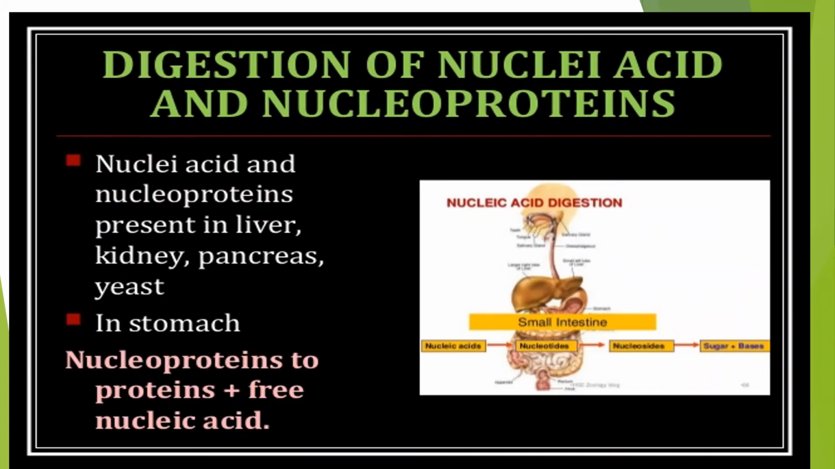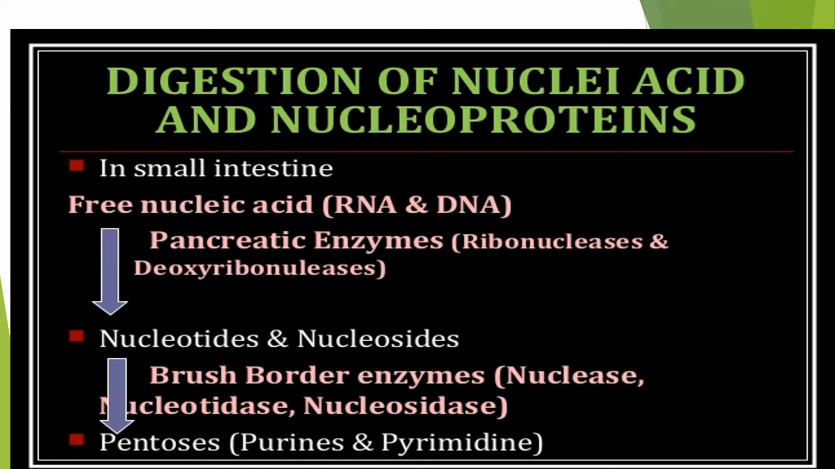Digestion of nucleic acids and nucleoproteins. Nucleic acids and nucleoproteins are present in the liver, kidney, pancreas, and yeast. In the stomach, nucleoproteins are converted to proteins plus free nucleic acid.